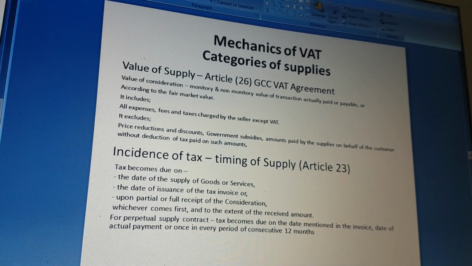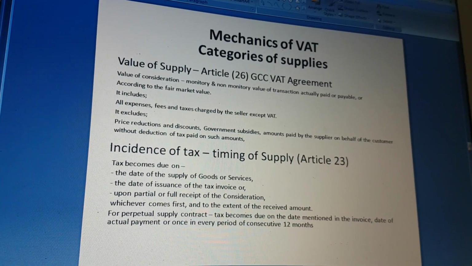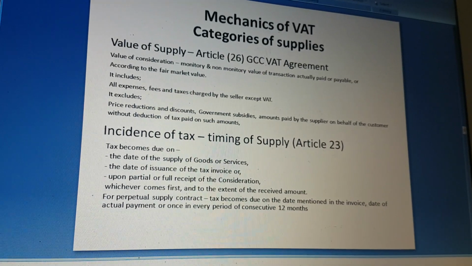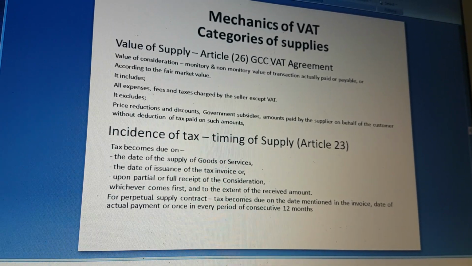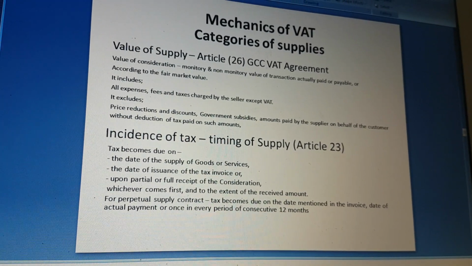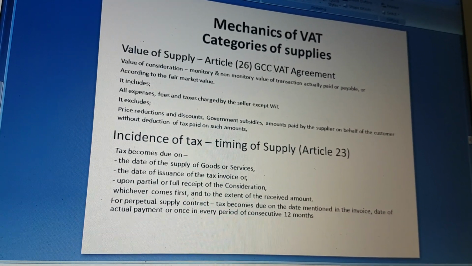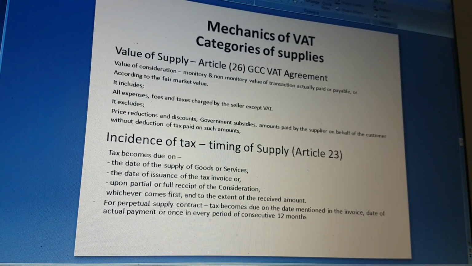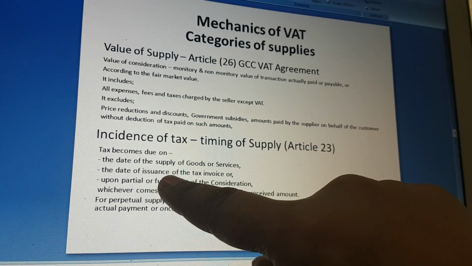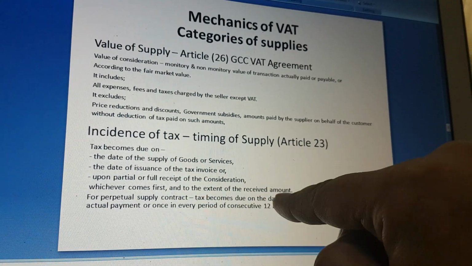Incidence of tax, time of supply. What is the time when it will be treated as supply? Tax becomes due on the date of the supply of the goods or services, the date on which the supply is being done, the date of issuance of the tax invoice, or upon partial or full receipt of the consideration, whichever comes first, and to the extent of the amount received. Any of these three conditions, whichever comes first.